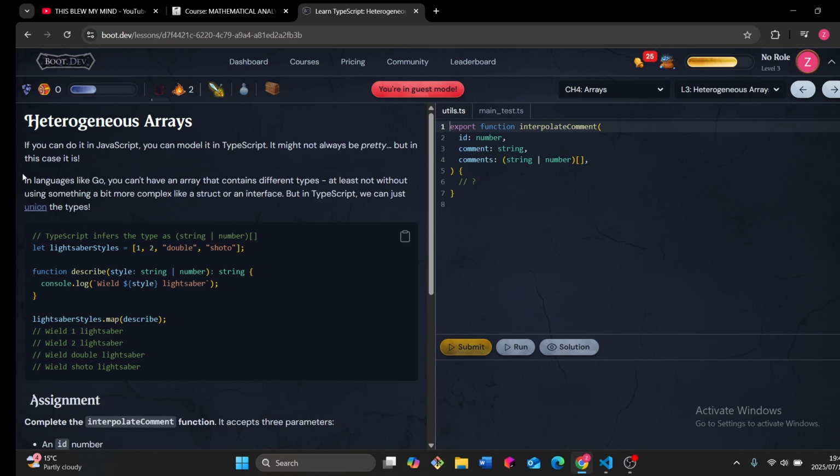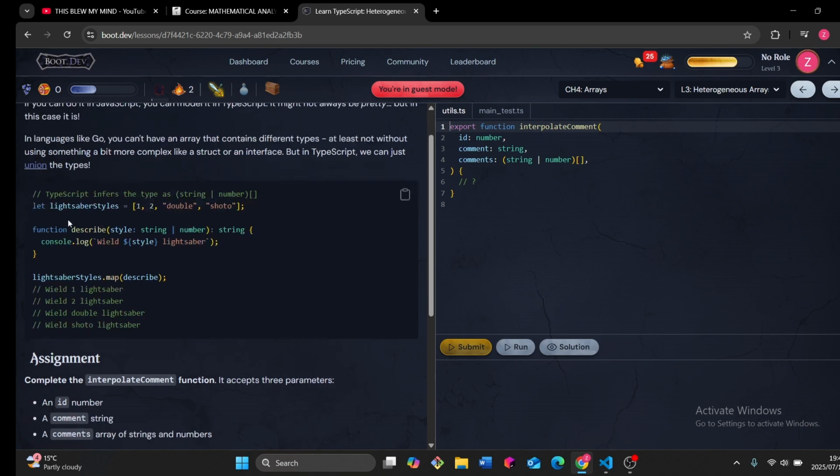Okay. In languages like Go, you can't have an array that contains different types, at least not without using something a bit more complex like a struct or an interface. But in TypeScript, we can just use union types. In JavaScript, you can just do it like this without union types. It just works.